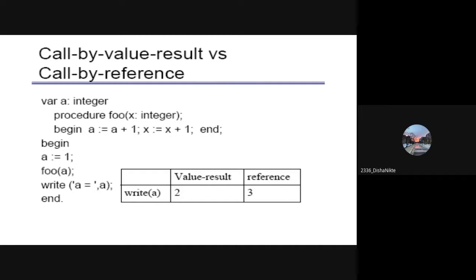Ma'am, is it 2 and 2? No. Why would it be 2 and 2? A will remain 1. 2 and 3. Ma'am, A will be 2 and X will be 3.